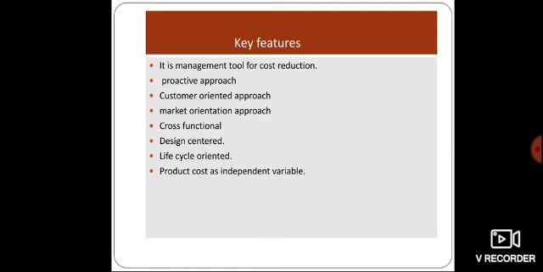That after conducting the market research, determine how much the customers are ready to pay for this product. On the basis of that, the products are manufactured. So this is a proactive approach. Also customer oriented approach. In target costing, the focus is on the production of the product on the basis of the customer requirement, and the focus is on the customer needs, wants and preference. So it is a customer oriented approach.